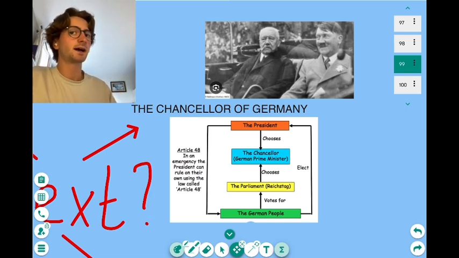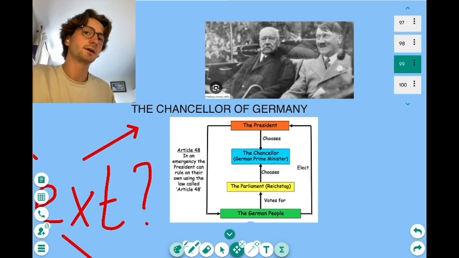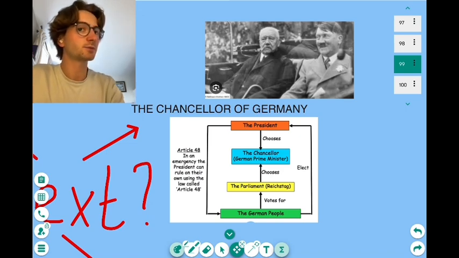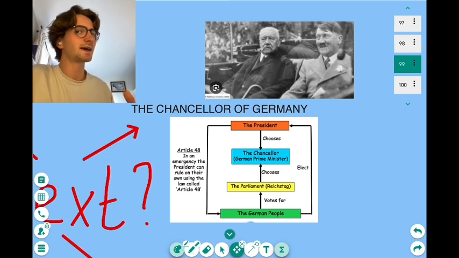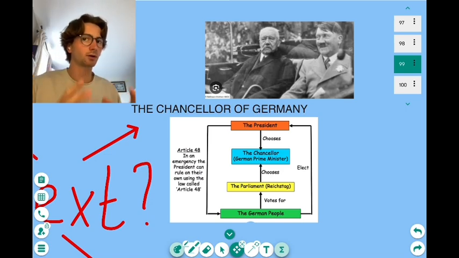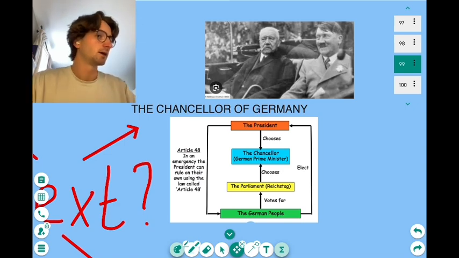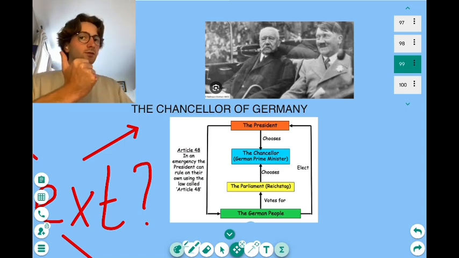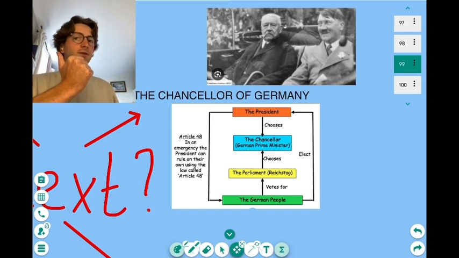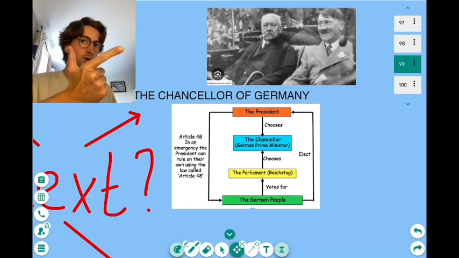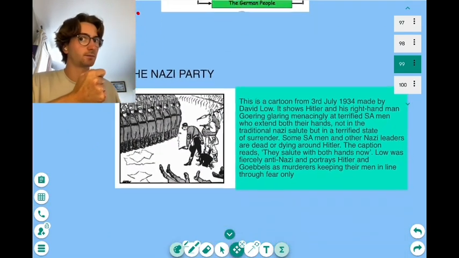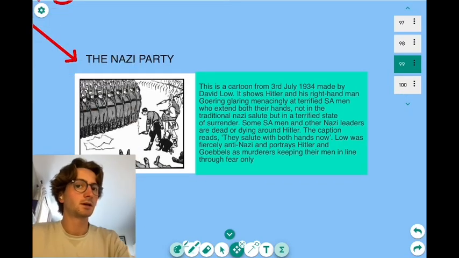The president has to choose whoever leads the largest party in the Reichstag. Now, from the last diagram, we can understand that the largest party is the Nazi party. So President Hindenburg has to choose Hitler, but he doesn't like Hitler, okay? So he's not going to let Hitler do whatever he wants. He's a block to Hitler's desire for a dictatorship. So Hitler can't pass all the legislation to the Reichstag he wants because he doesn't have 50%, and his boss, President Hindenburg, doesn't like him. So there's two big obstacles, okay?